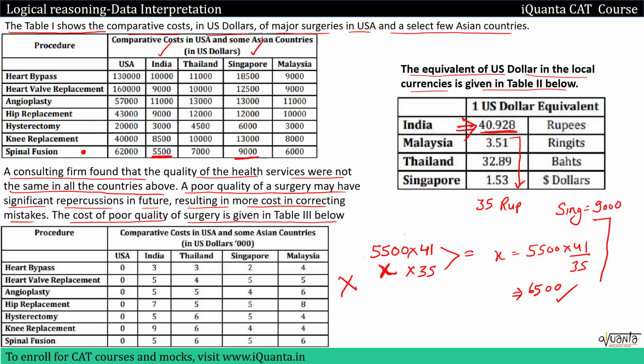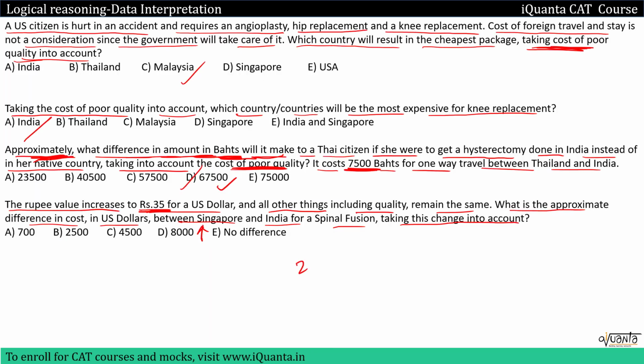So what is the difference between India and Singapore in dollars? For this surgery it is 9,000 minus 6500, that is $2500. Where is this 6500 coming from? Earlier we were paying $5500, and every dollar was equal to 41 rupees. Now every dollar is costing 35 rupees, so we'll need the same cost, but now in dollars it will change. So it will be somewhere around $6500. If you find the difference between Singapore and India, it is $2500. 2500 will be the correct answer to this last question, option B.